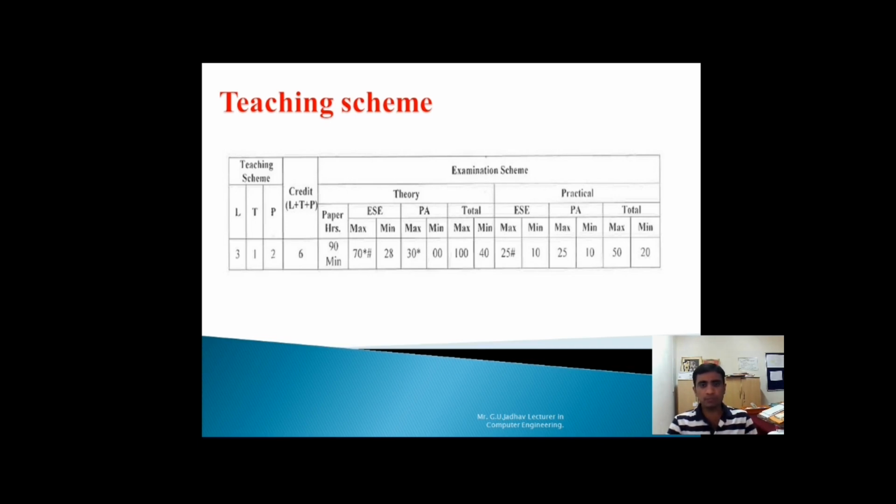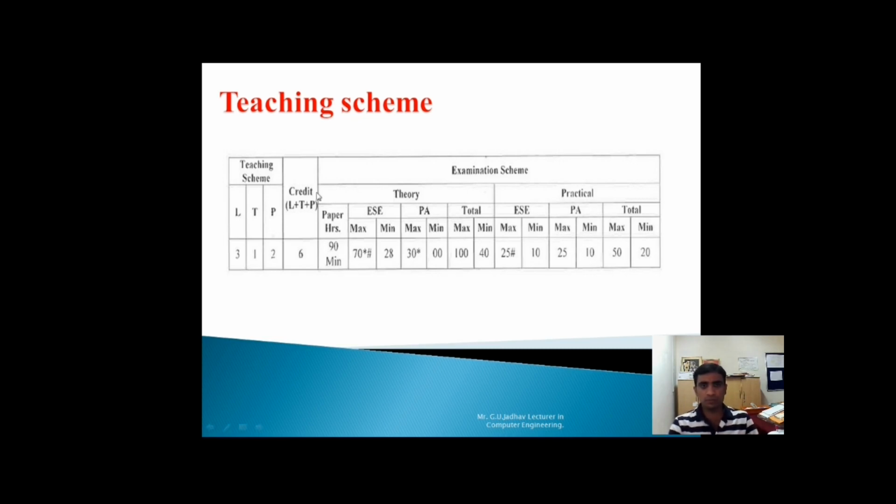Now your advanced Java programming theory exam is an online examination, where you will be asked multiple choice questions. The maximum marks for the theory subject are 70, and the duration of the paper is 90 minutes. Total marks are 70. You should take at least 28 marks, which is the passing criteria.